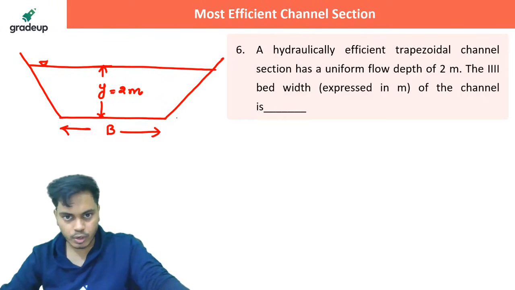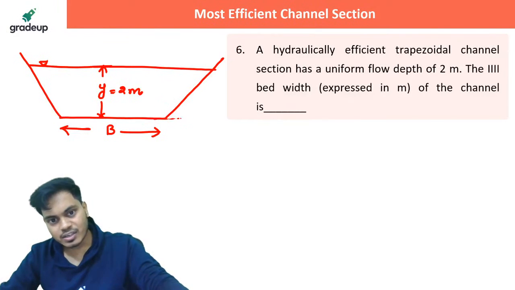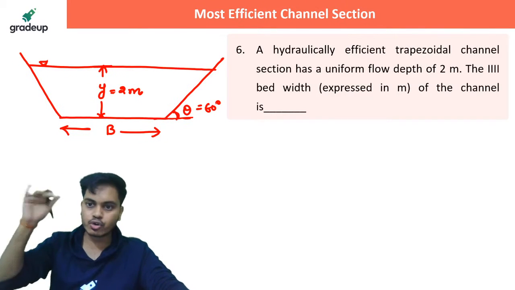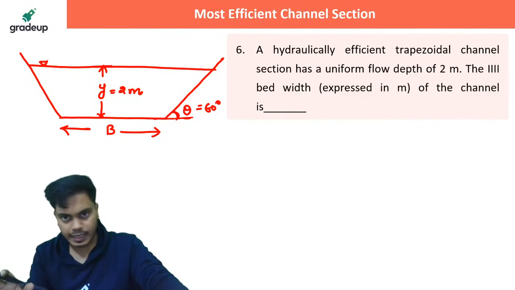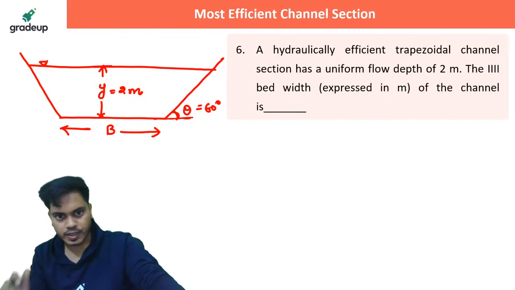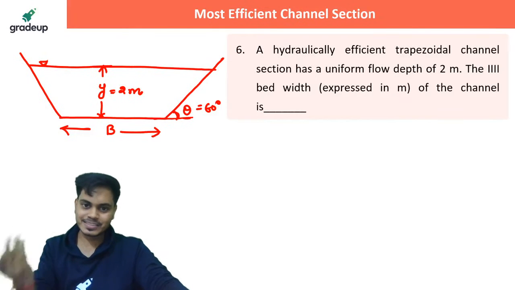No problem. I'll tell you what you have to do here. So guys, do you remember I told you this angle theta should be 60 degree for the hydraulically efficient trapezoidal channel section? Things are very easy now, right?